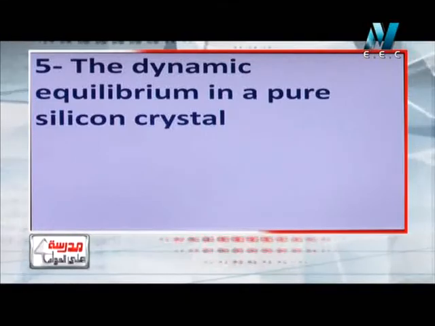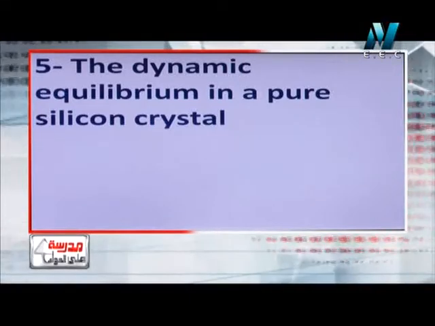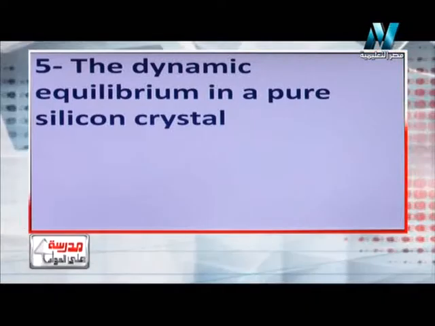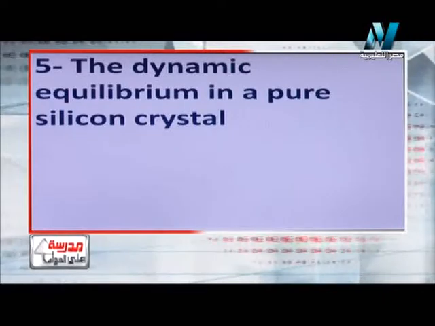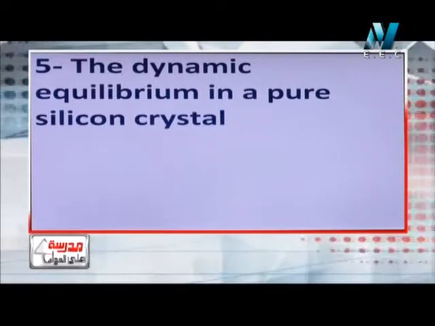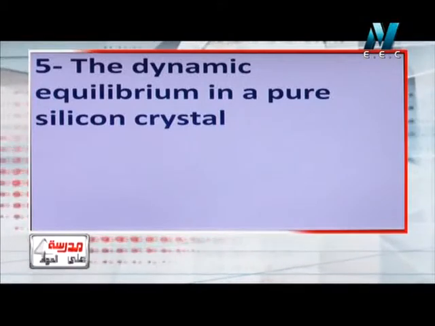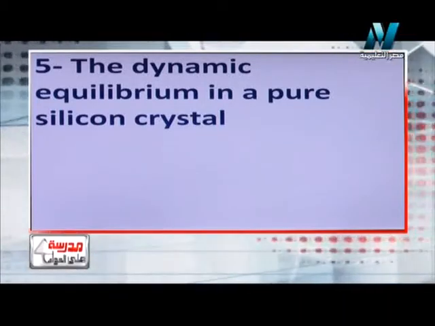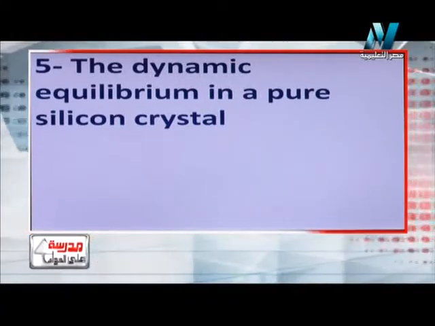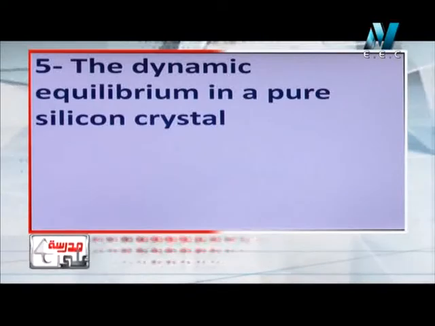Point number 5. The dynamic equilibrium in a pure silicon crystal. What's meant by this? We know that the silicon crystal at normal temperature is an insulator material because no bonds are broken. But when I increase the temperature of this silicon crystal, many bonds are broken and many free electrons are formed inside the crystal, which helps in increasing its conductivity. So by increasing the temperature, the number of the broken bonds increases also, and the number of the freed electrons inside the crystal increases also.